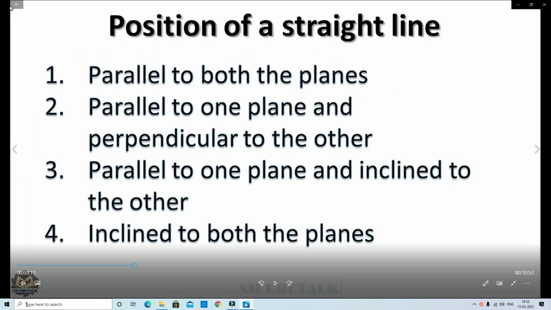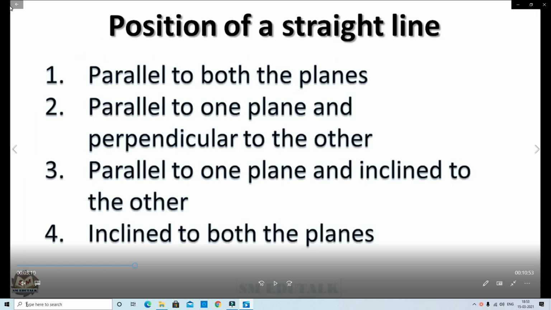Now we can discuss projections of straight lines. Projections of straight lines have different cases. We will discuss them one by one now. First case, parallel to both the planes. That means the straight line is parallel to HP and VP. Second case, parallel to one plane and perpendicular to the other plane. That means one plane is parallel and the other plane is perpendicular.